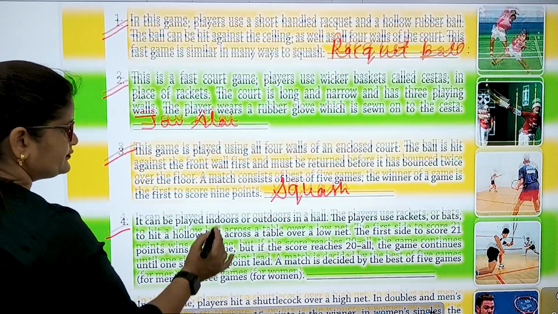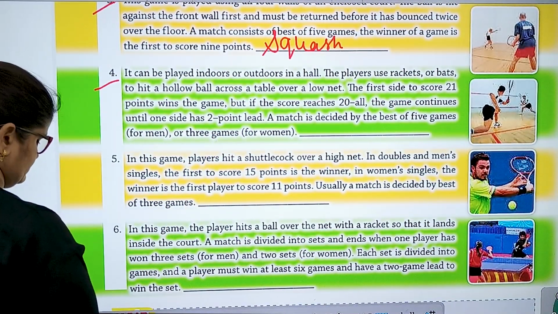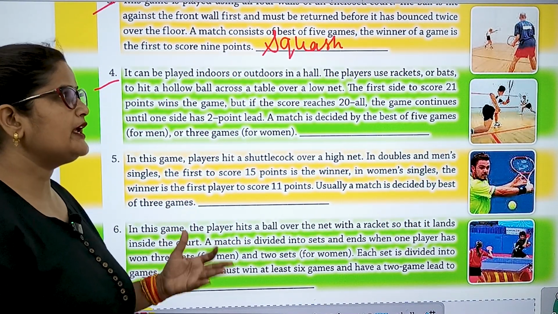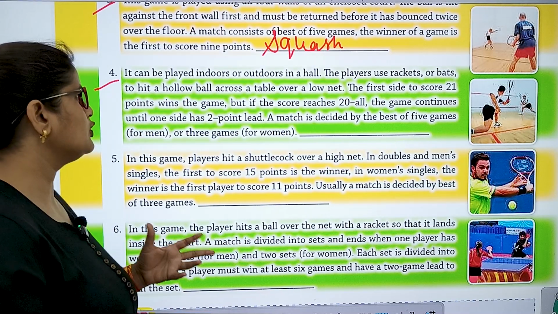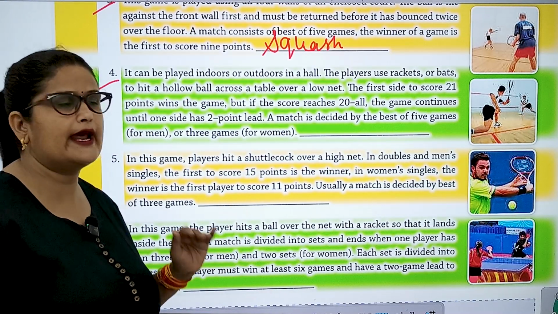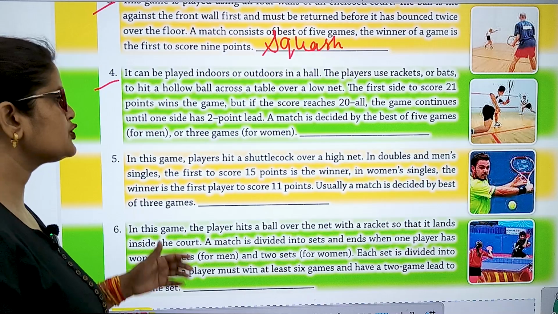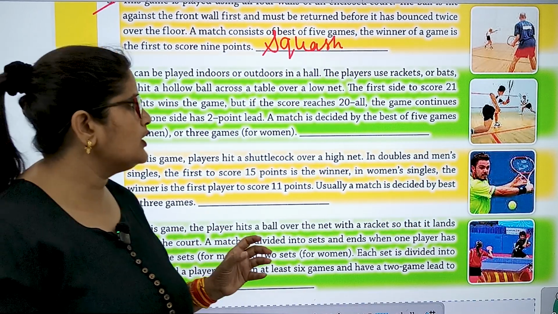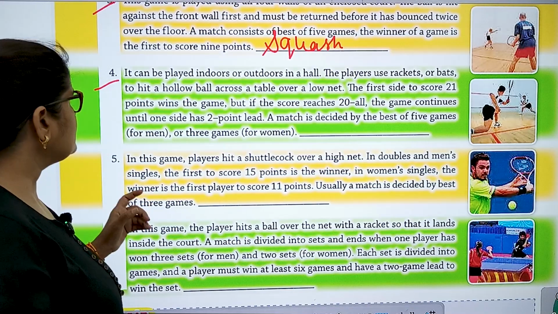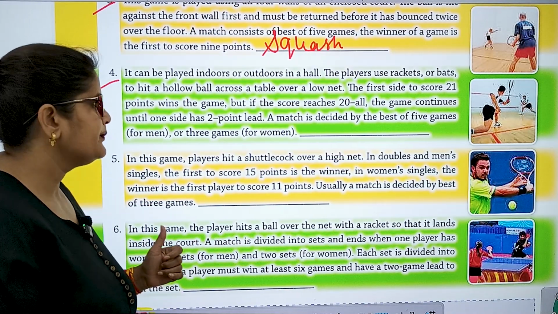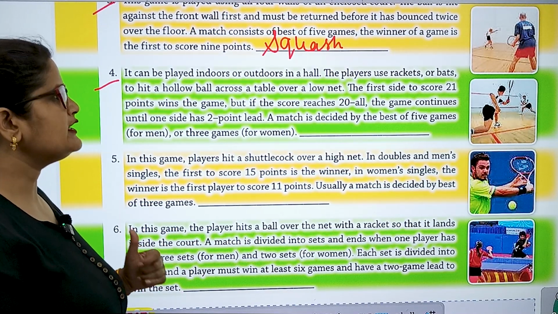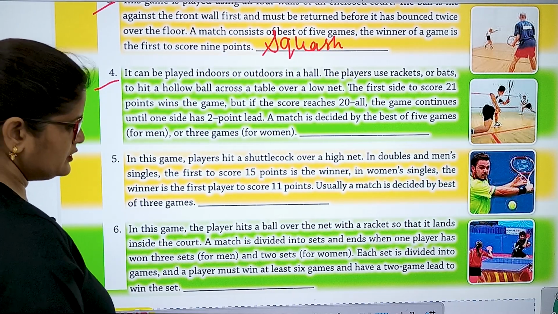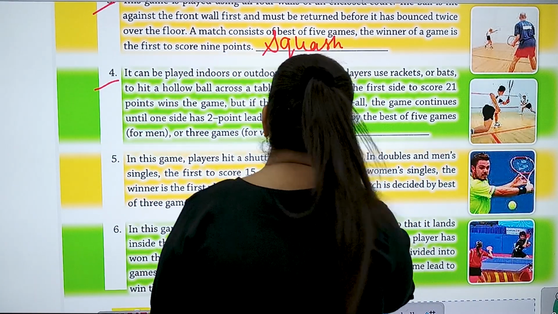Number 4. It can be played indoors or outdoors in a hall. The players use rackets or bats to hit a hollow ball across a table over a low net. The first side to score 21 points wins the game. But if the score reaches 20 all, the game continues until one side has a 2-point lead. A match is decided by the best of 5 games for men or 3 games for women. So it is table tennis.